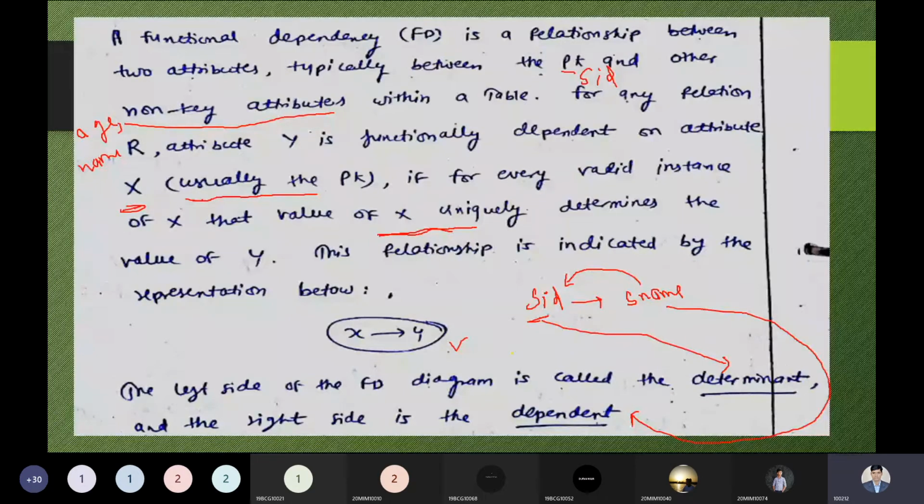I'm speaking something here properly, so read properly. A non-key attribute could be age. The age of a student can be entered many times: 19, 19, 19, 20, 20, 30, 21, 18, 16, 20. We can enter it many times. Duplication will be there because it is not a key attribute. If we have 1,000 students, each student does not have a different age. Many students can have the same age; it is possible.